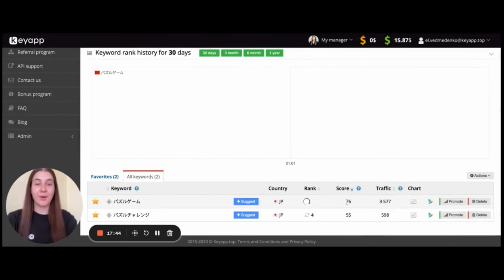And we see that the popularity is already much higher, so it is possible to say that for native speakers, for organic users in Japan, this keyword provided by ChatGPT may be really odd, and they prefer this one when they are looking for some puzzle games on the store.